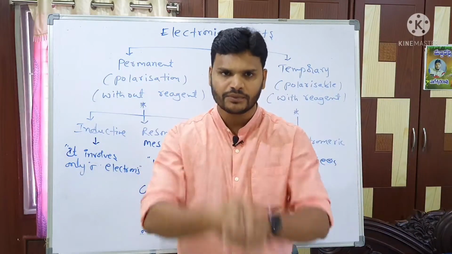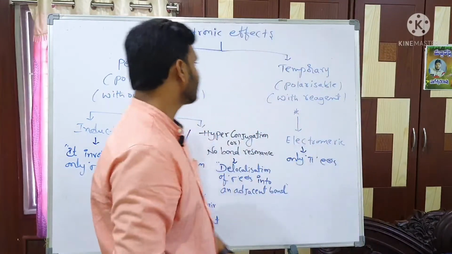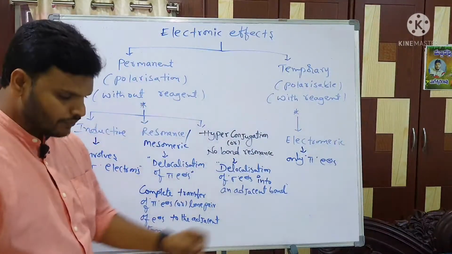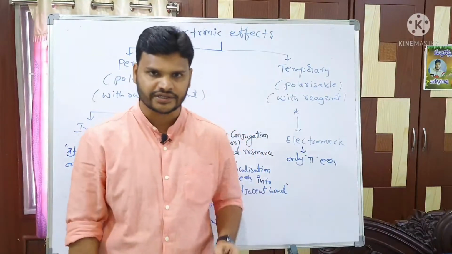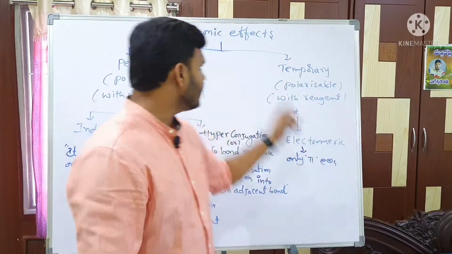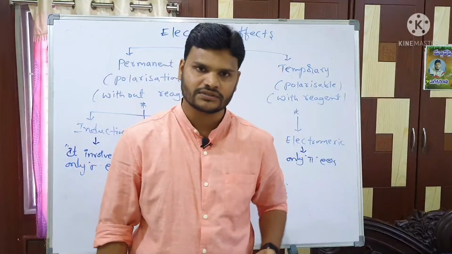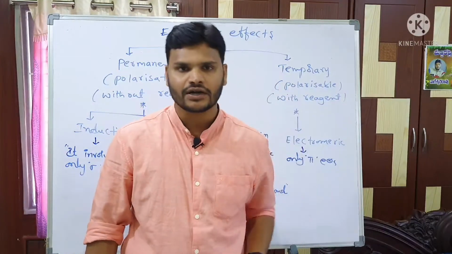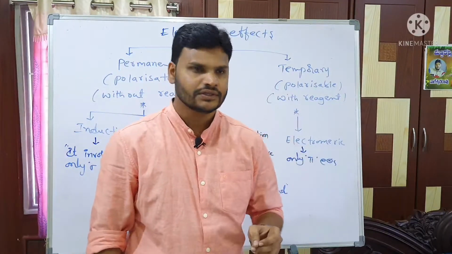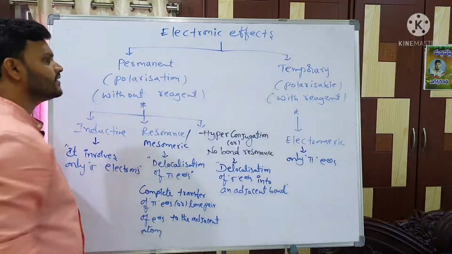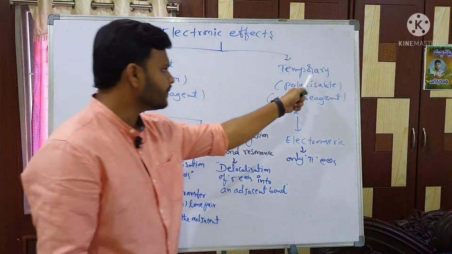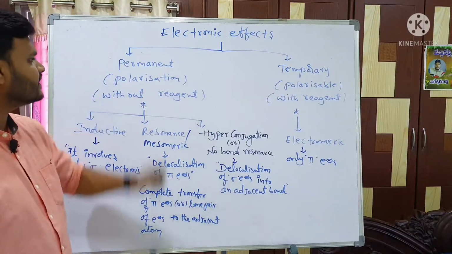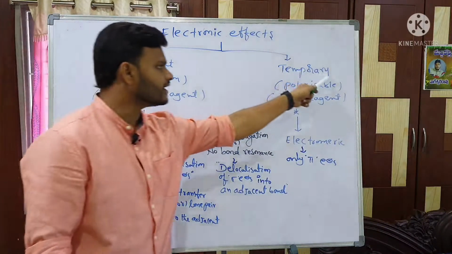So listen very properly, just look at the board. Electronic effects, and one more important point, this session is in English and Hindi. Electronic means electrons. Because of the shifting of electrons, effects arise. So how many types of electronic effects in total? Permanent effect and temporary effect. So how does a permanent effect come, and how does a temporary effect come?